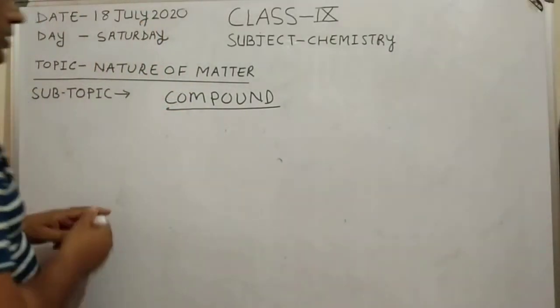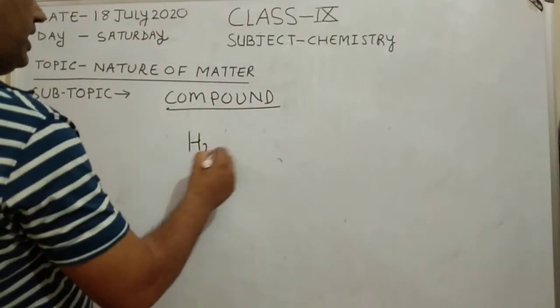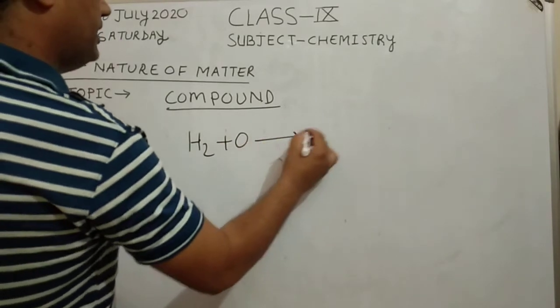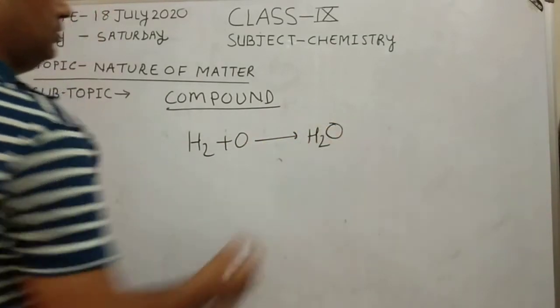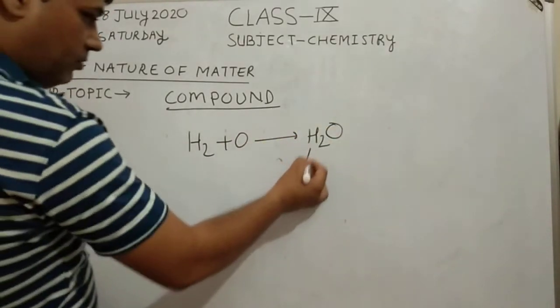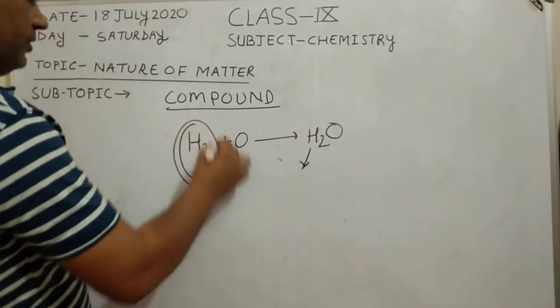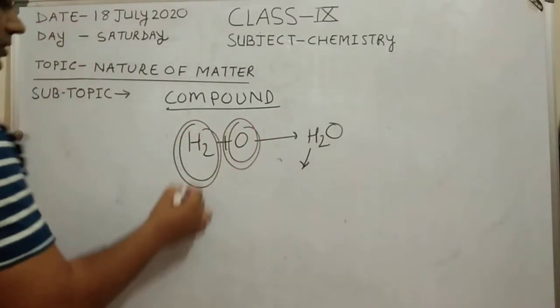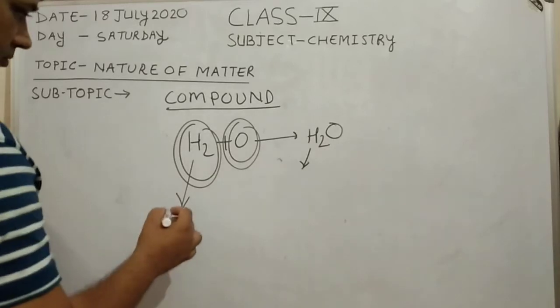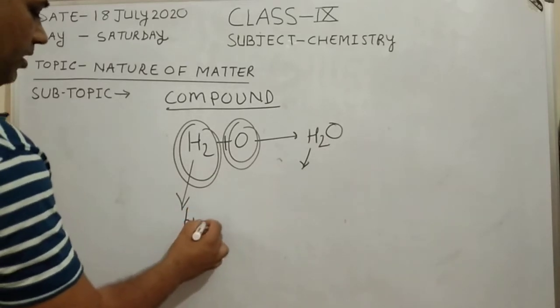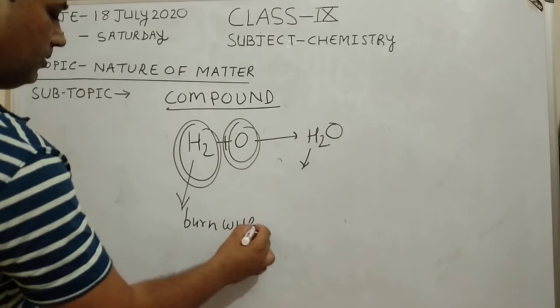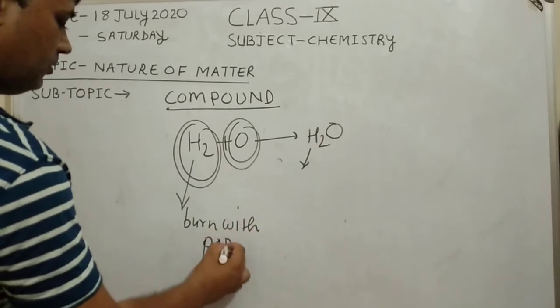hydrogen and oxygen combine and form water. The property of water is different from the property of hydrogen and the property of oxygen, because hydrogen burns with a pop sound.